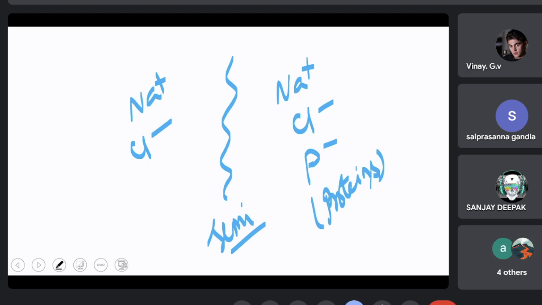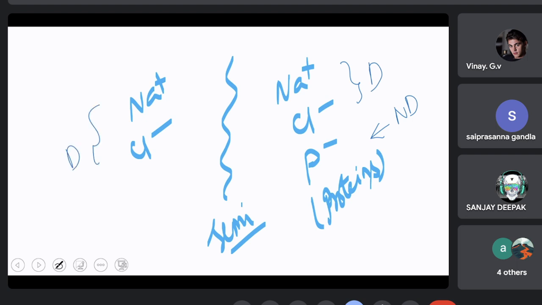In case of neuron, there are other anions like phosphates, sulfates. These are also non-diffusible because there is no channel or carrier that can transport a phosphate or a sulfate. So we can call these non-diffusible ions, and these are diffusible ions.